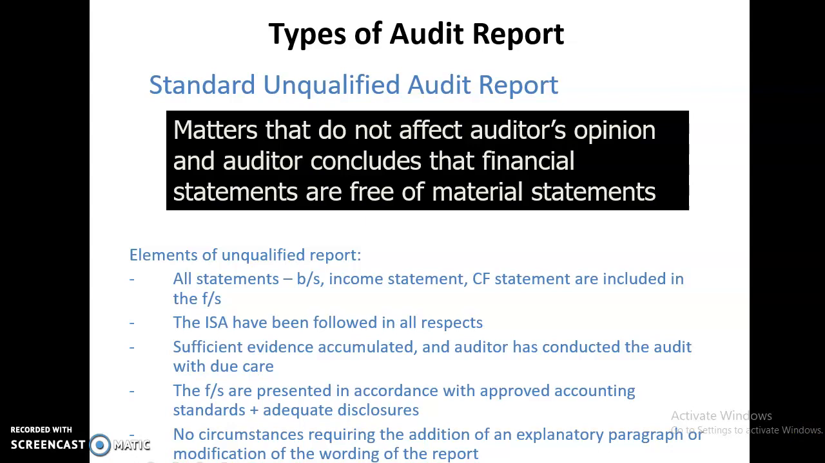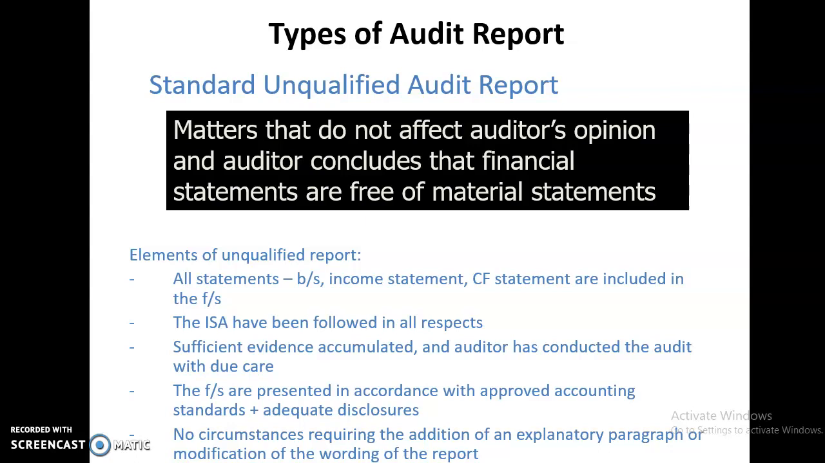Okay, we will give a standard unqualified audit report when we feel that matters that we find do not affect our opinion, and we conclude that financial statements are free from material misstatements. That means we are saying that it is a clean report, free from material misstatement. Okay, please ignore the word statement, it should be material misstatement.